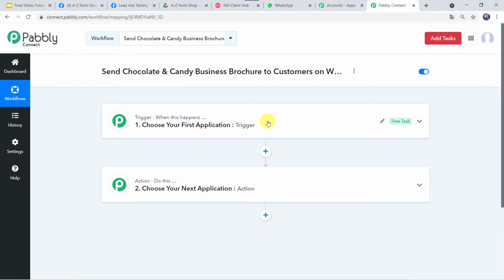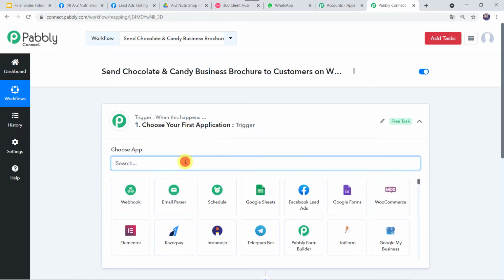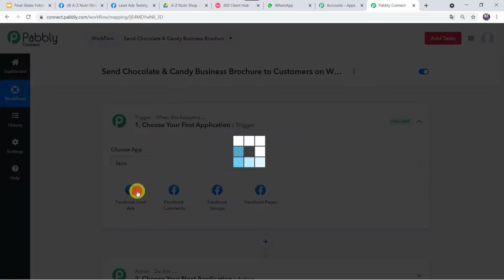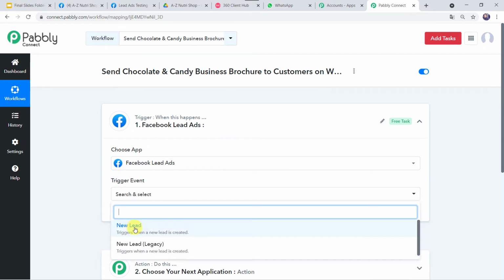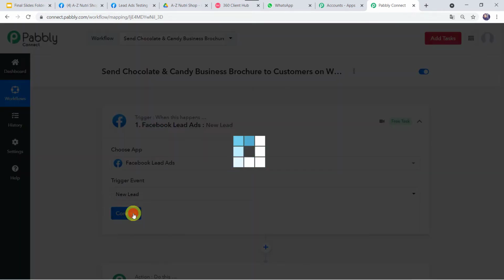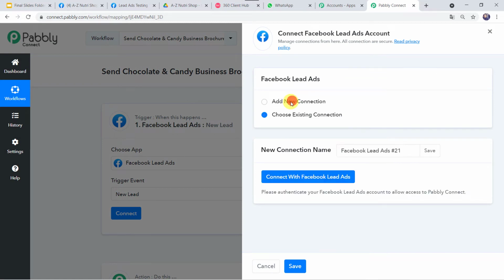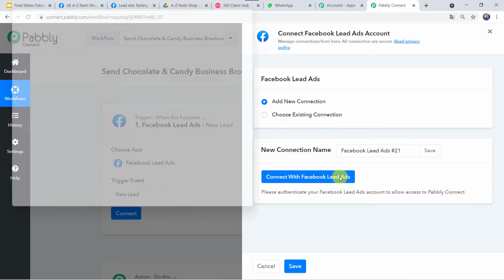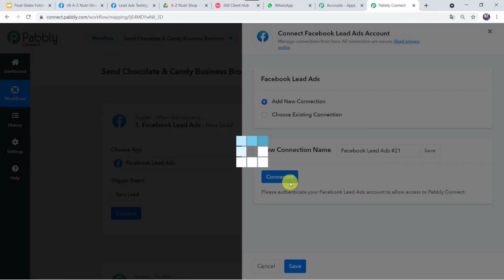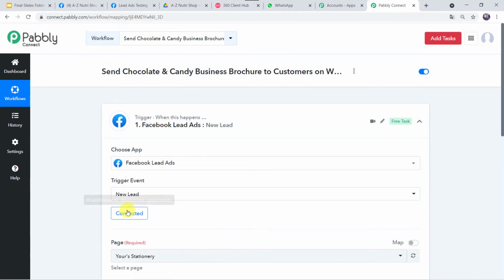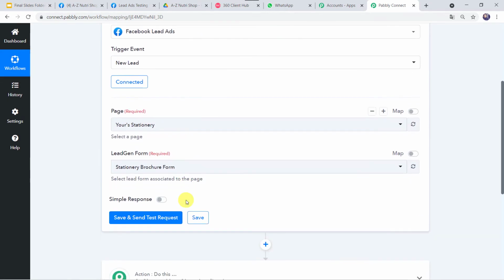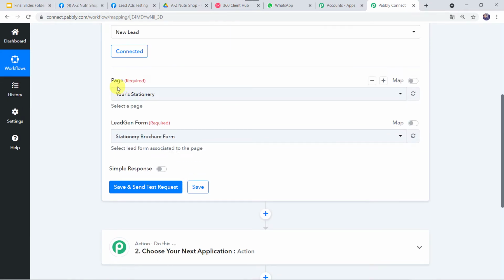So here in the trigger window, we are going to select the application name as Facebook lead ads. In the trigger event, let us select new lead. Now let's click on connect. Here we have to click on add new connection and connect with Facebook lead ads. Authorization successful. And now Facebook lead ads are connected to Pabbly Connect. Now here we have to select the page that we have created on the Facebook account and the lead generation form that we have placed on this particular page to capture the leads.